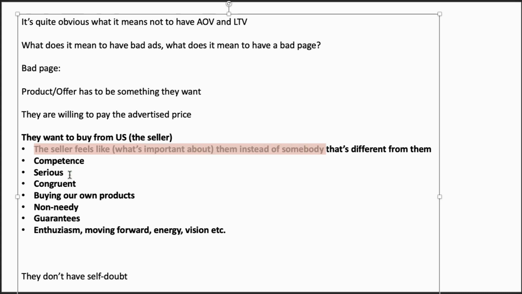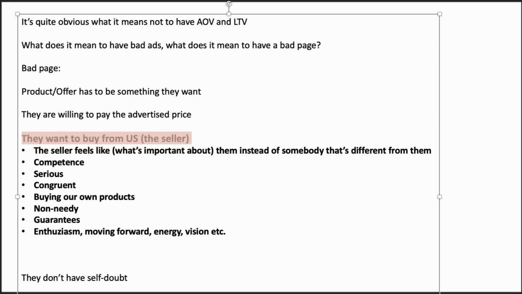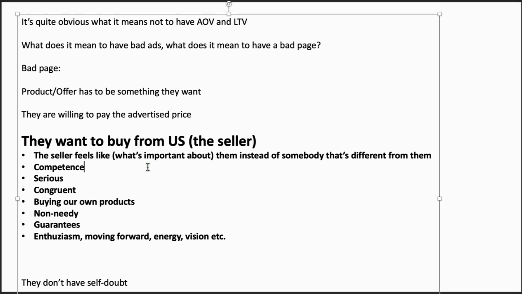So the seller likes us, and then there are all of those things, right? And if somebody sells you something, and if you like him, if he's competent, serious, congruent, non-needy, gives guarantees and is enthusiastic, then this bottleneck right here is being taken care of, right? So there's no point in investing more resources into this particular potential bottleneck if it's gonna be taken care of in this way, right? Of course, there are other things here, but they are not as important as those ones. Right, then we look at the other bottleneck.